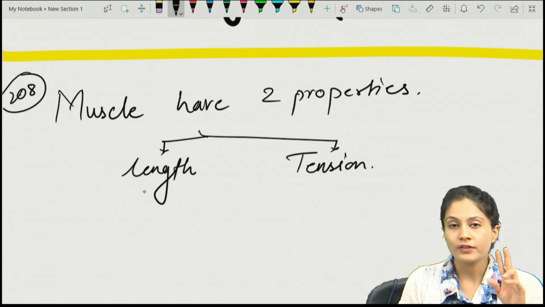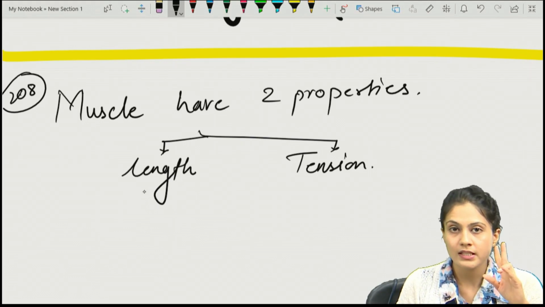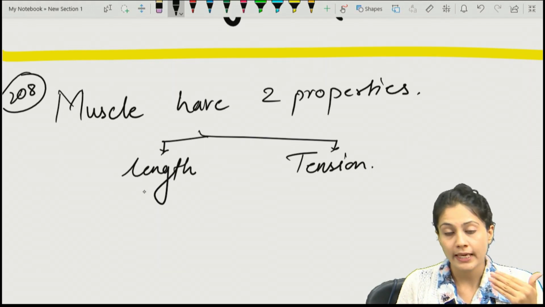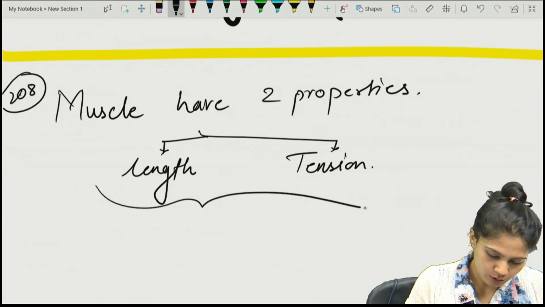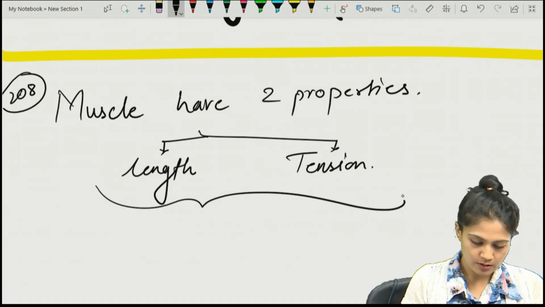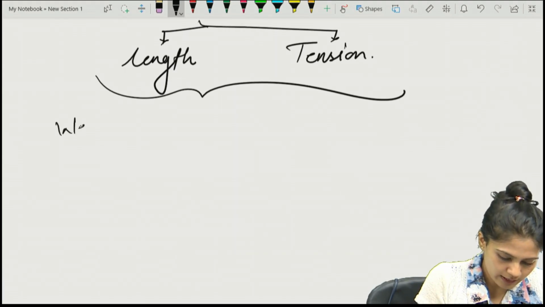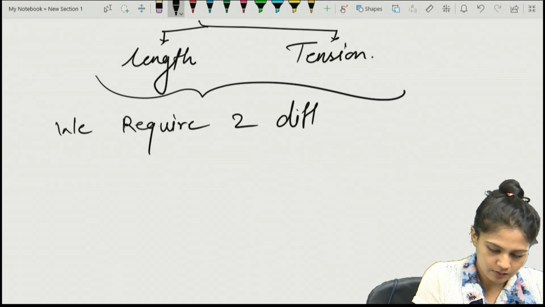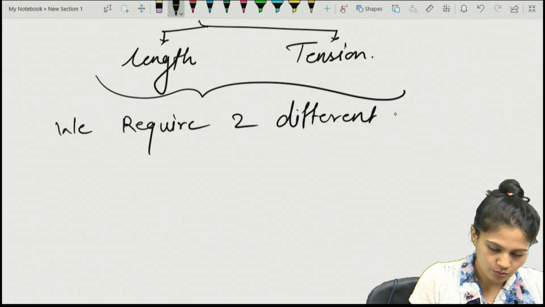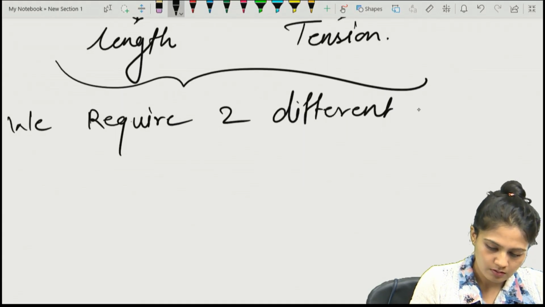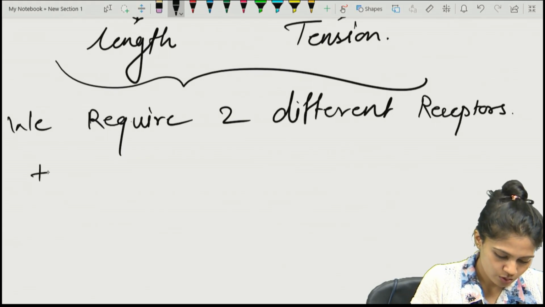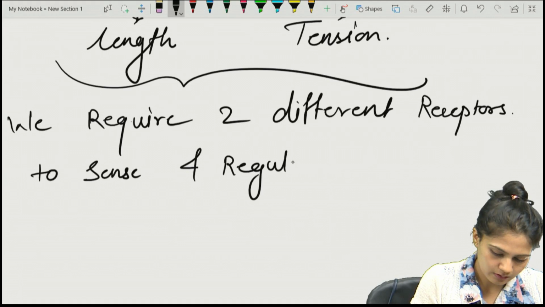So we have two different properties, so we require two different receptors to sense and regulate these two properties.